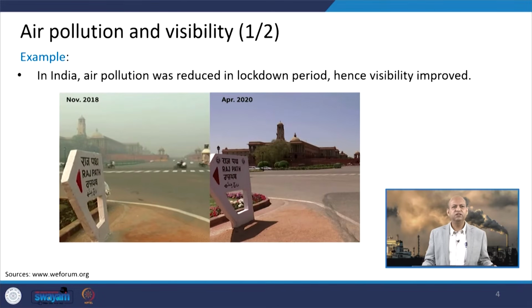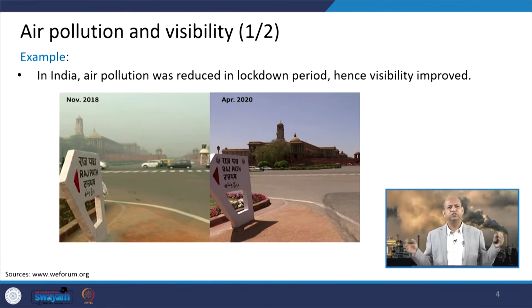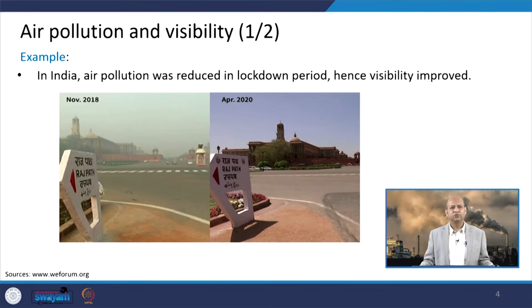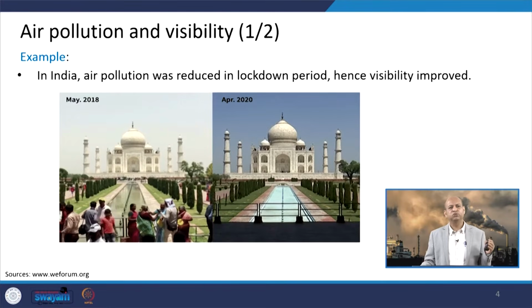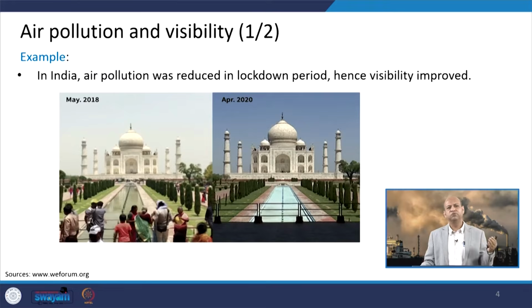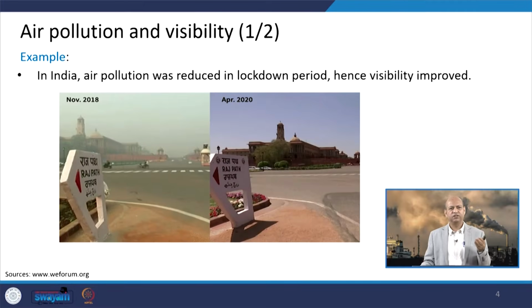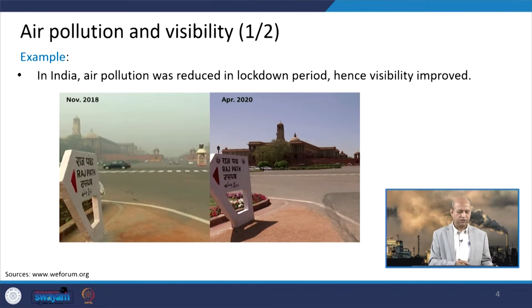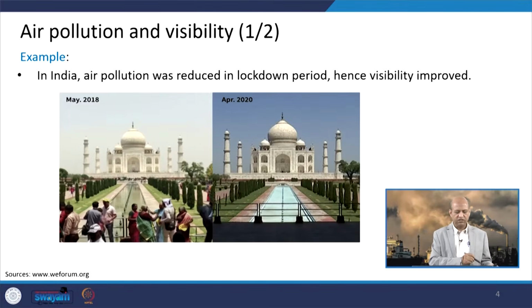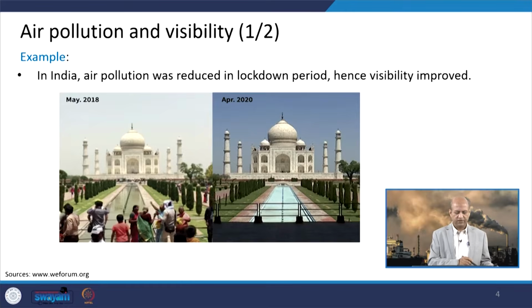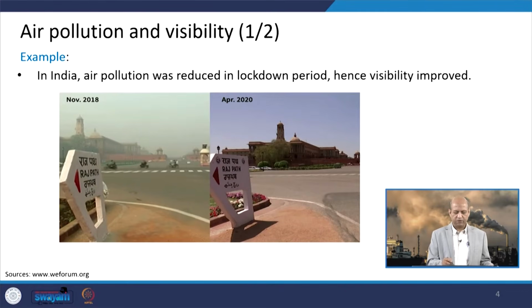You can see here the relation between air pollution and visibility, for those periods when air pollution was high. So, what was the visibility at a particular place in Delhi, Rajpath, in November 2018, and you can see April 2020.